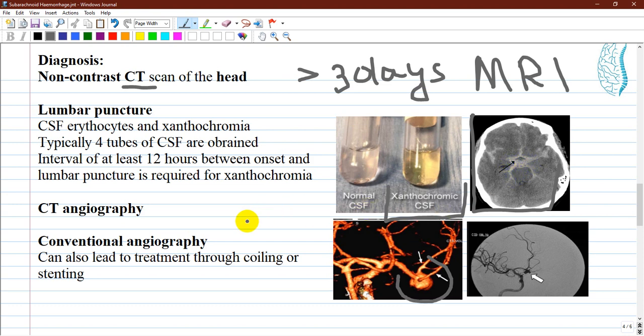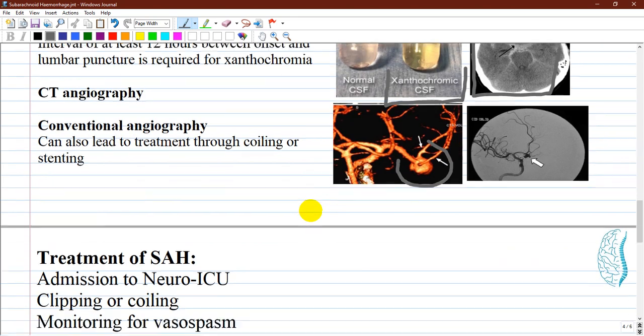And conventional angiography or angiogram can also lead to treatment like coiling or stenting by different steps of the procedure. And the newest method is MRI, but it can only be indicated after 3 days after onset of headache.